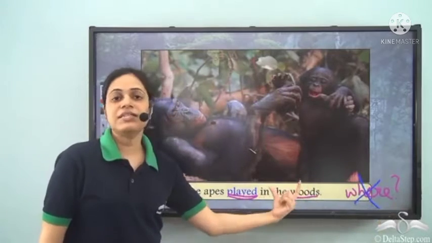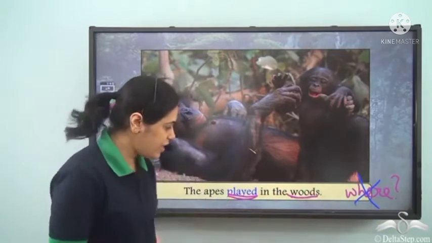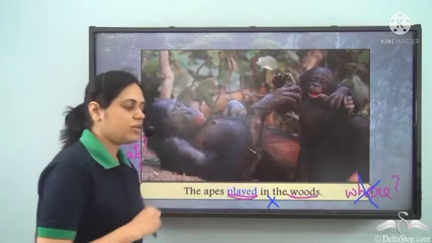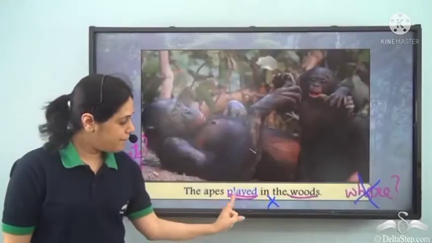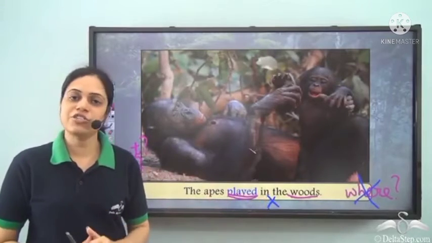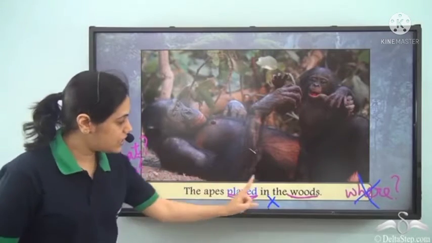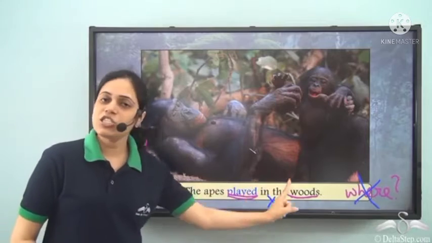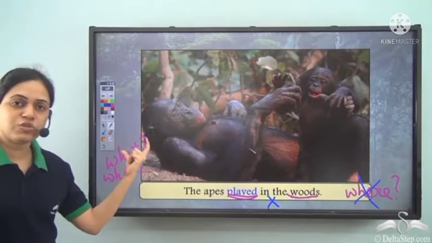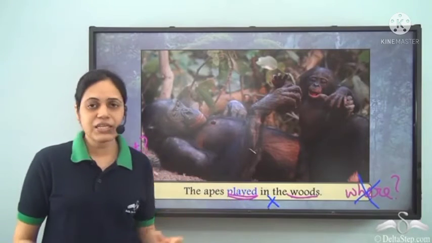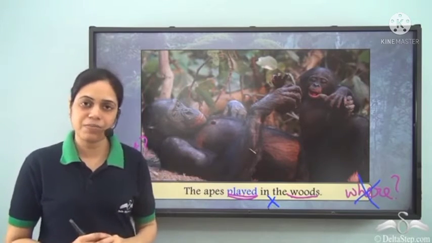So because this is the answer to the question where, it is not the object of the verb played. So played is not a transitive verb. So in this sentence, played does not have an object because we are not getting the answer to the questions what or whom.